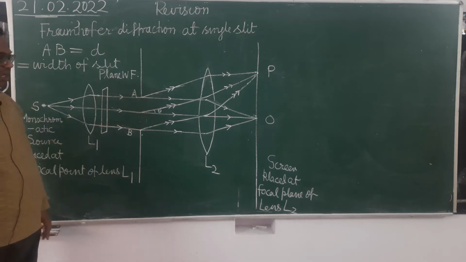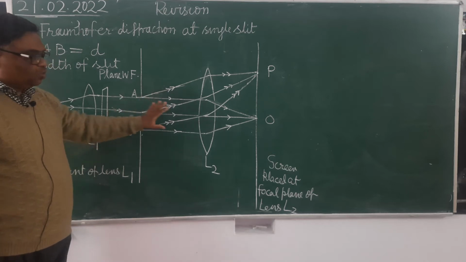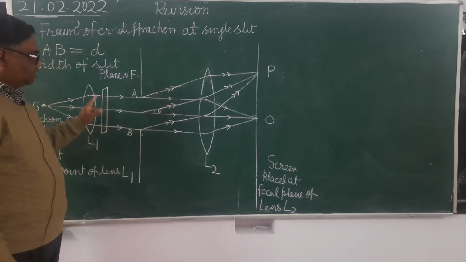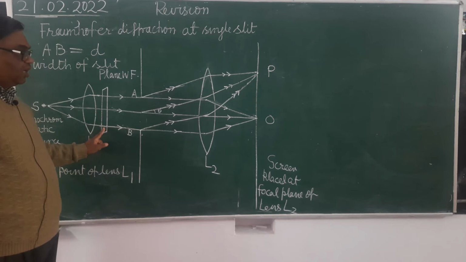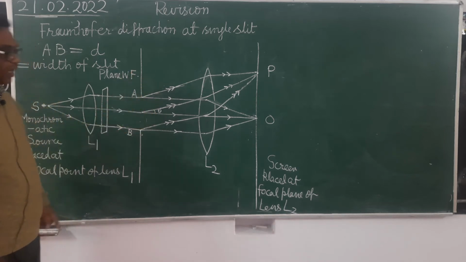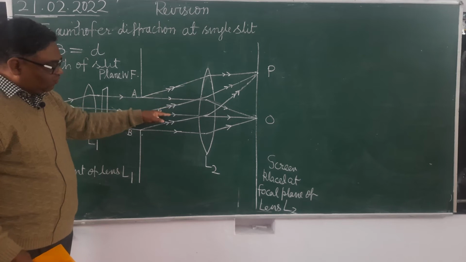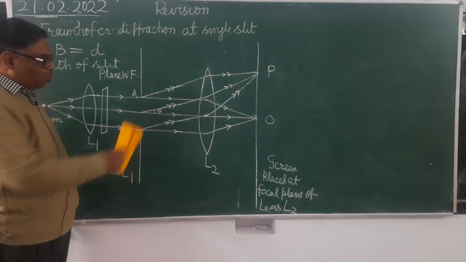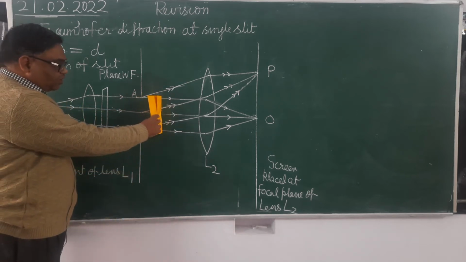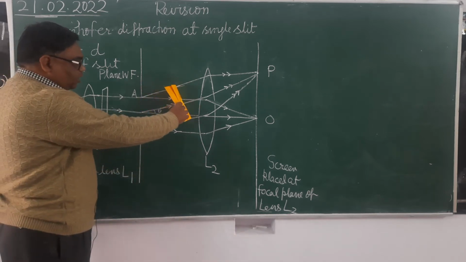So when they diffract, what will happen? They will also go parallel, because the incident wavefront is planar, therefore the diffracted wavefront will also be planar. For this set of rays which have a single arrow, this is the diffracted wavefront. For those with a double arrow, the diffracted wavefront will be this.